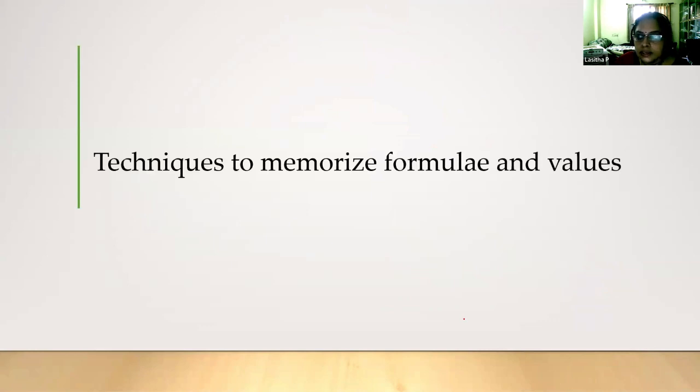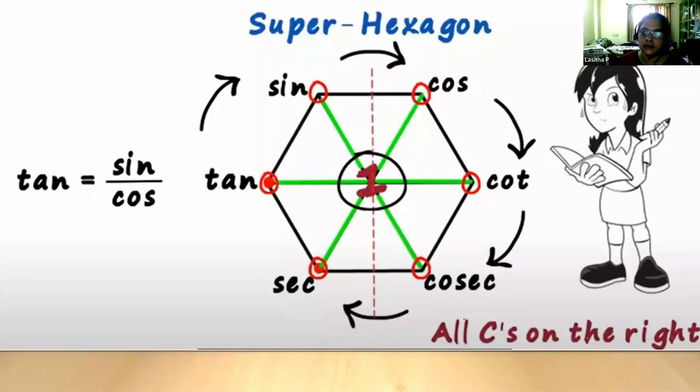And again, I'm just touching upon a few techniques which we can introduce in our classes. Once we discuss all these ideas, the values we have given, the relationship between tan and cot we have expressed, how each of the sine and cos are related, what the ratio is, everything once we have discussed, then we can discuss the super hexagon. This is one concept strengthening idea only.